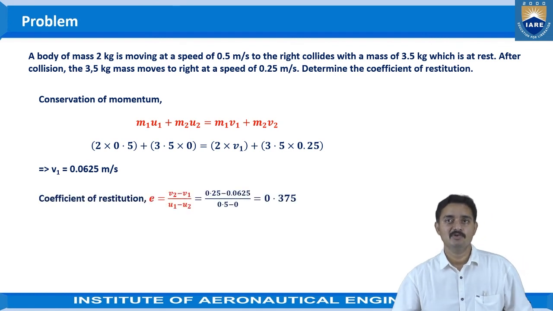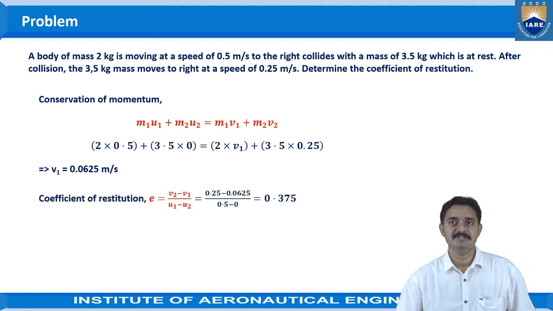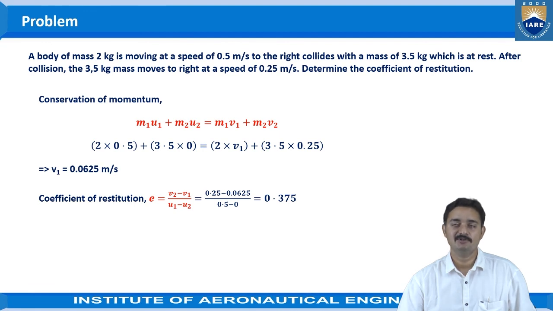Then for the coefficient of restitution, the equation is e is equal to (v2 minus v1) by (u1 minus u2). If we substitute the values of v and u, we get (0.25 minus 0.0625) by (0.5 minus 0). If we simplify this, we will get the value of the coefficient of restitution as 0.375.